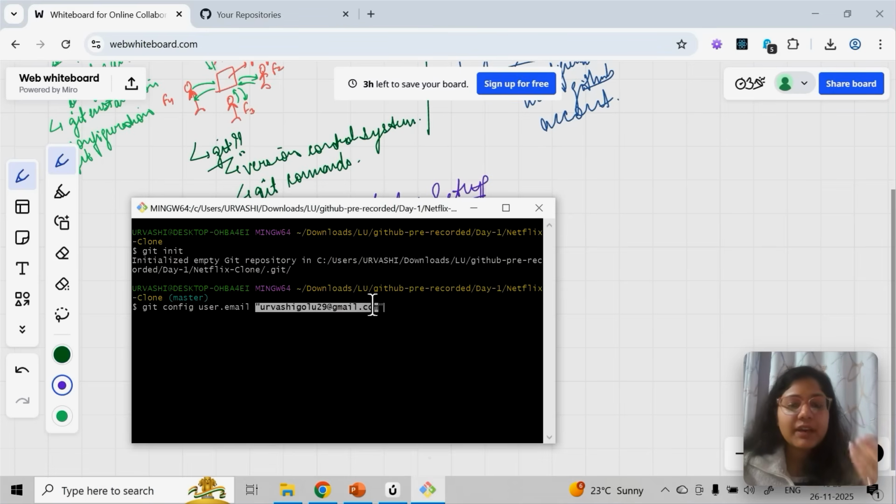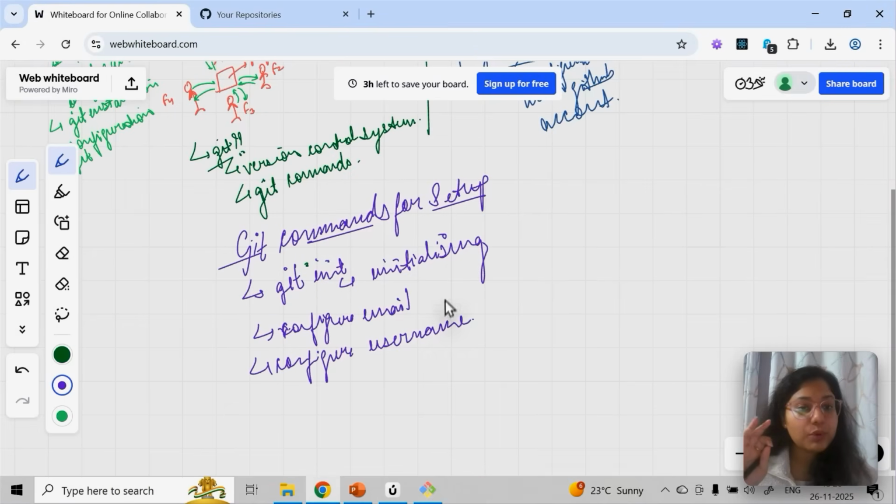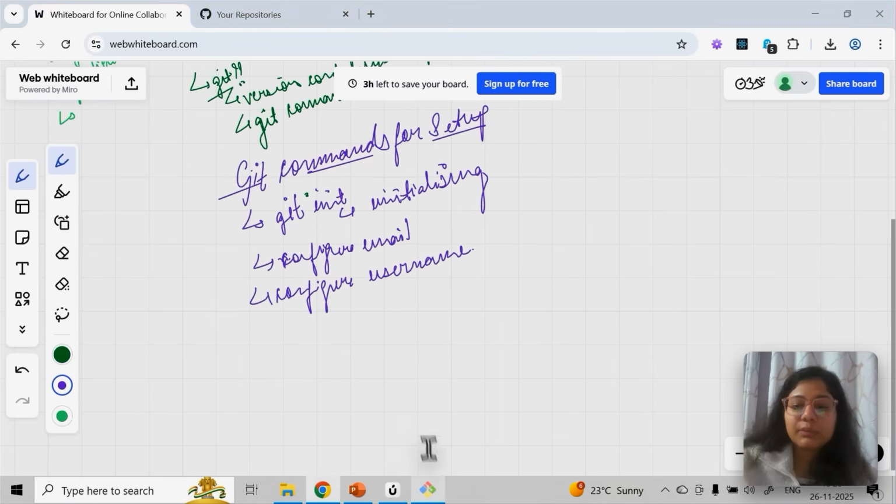Then I debugged and realized that while demonstrating to students, I may have typed my email wrong by mistake. So it all got messed up. That's why it's important: if you click on the upward arrow, you can see all your previous commands. Yesterday I faced this problem, so make sure whatever you're entering, the spelling is proper. Okay, so what is the command to configure?